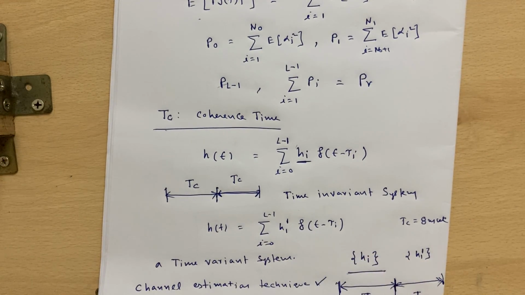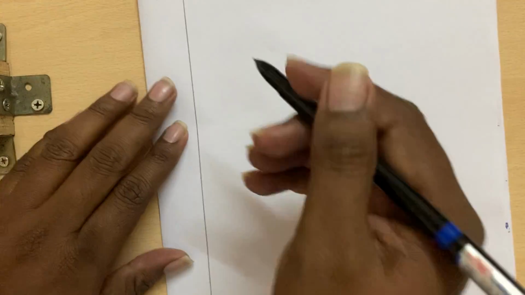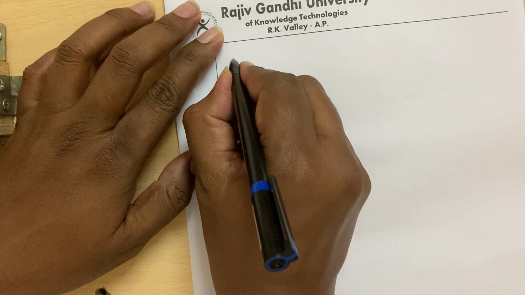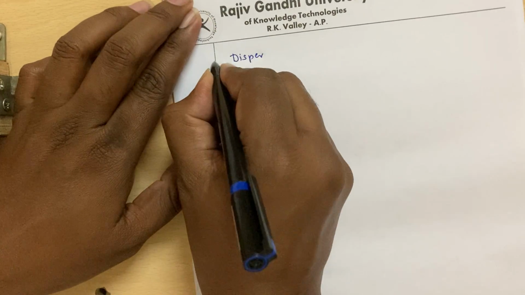So there is a requirement of finding dispersion parameters in order to completely characterize the channel. The dispersion parameters can be found by using the power delay profile. So we are now discussing the dispersion parameters, or time dispersion parameters.